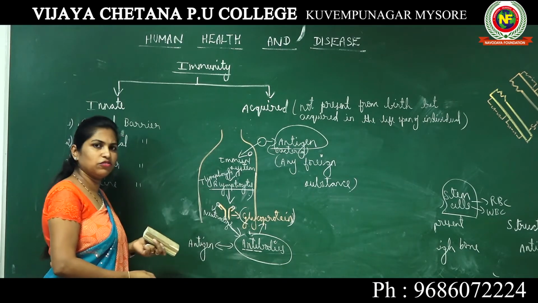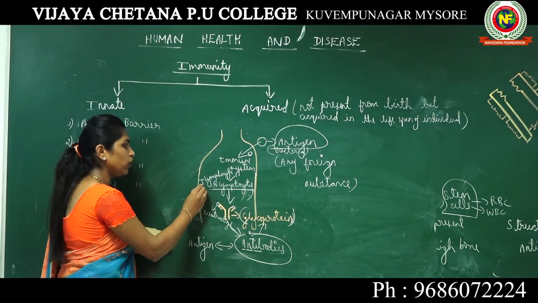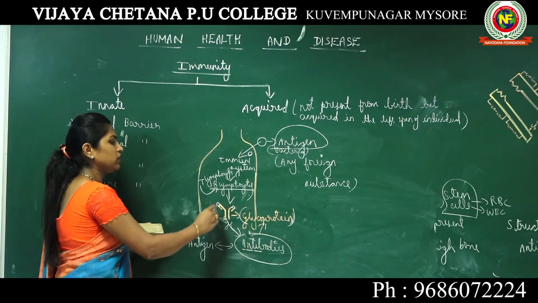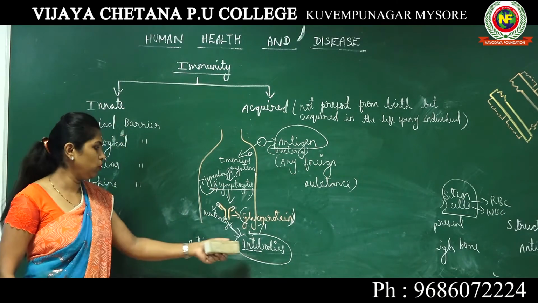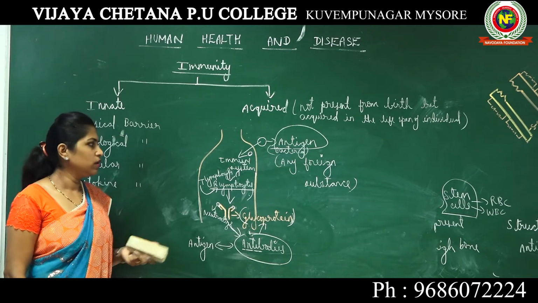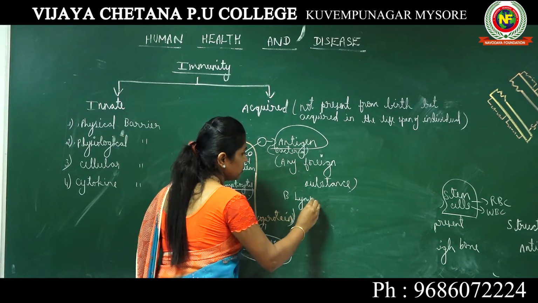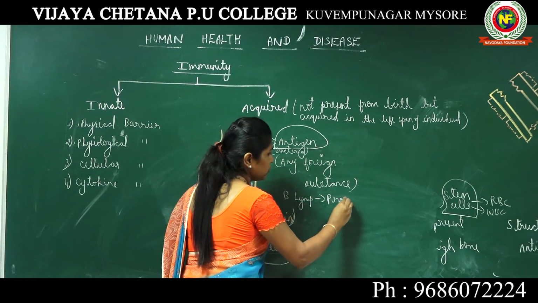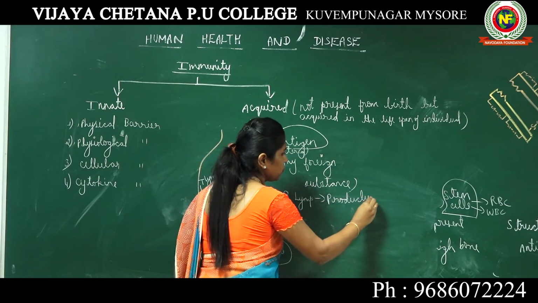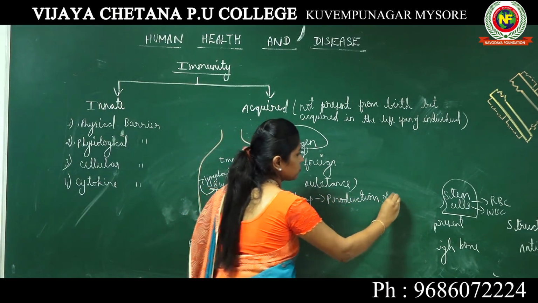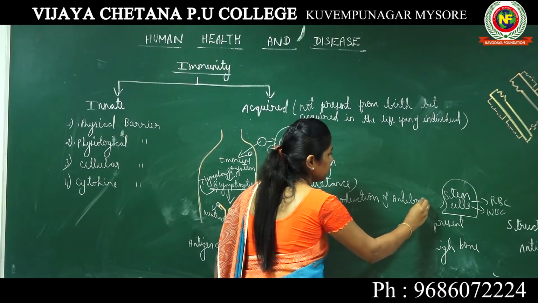What is the function of T lymphocytes? T lymphocytes are going to help the B lymphocytes to produce antibodies. So the function of B lymphocytes is production of antibodies.